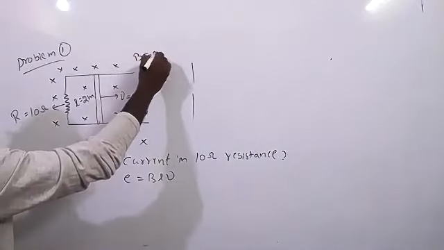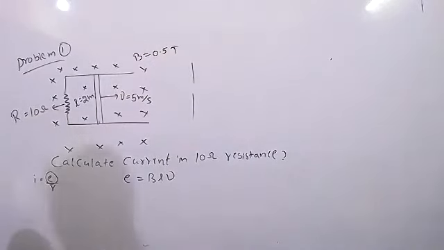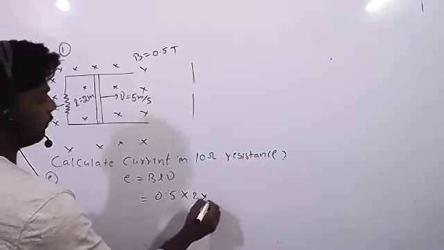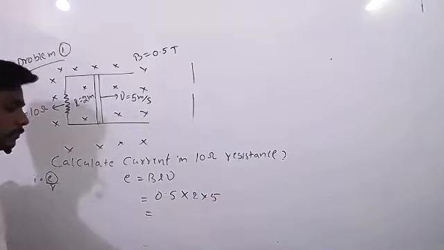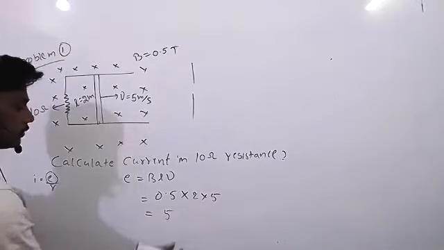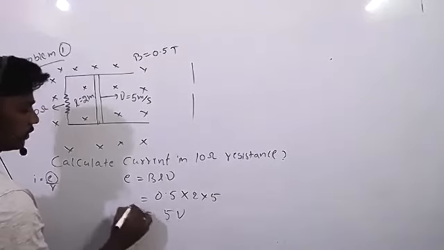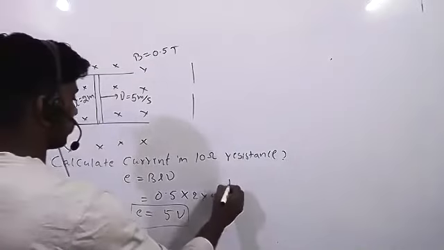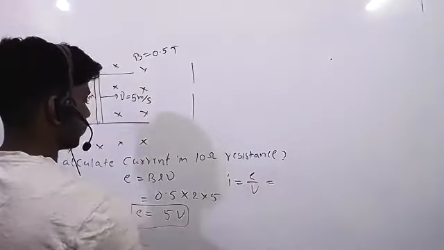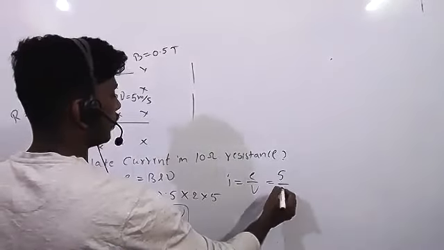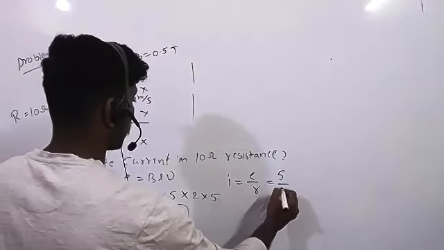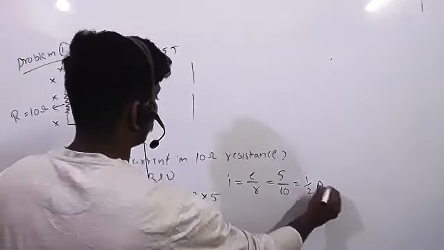Here B is 0.5 Tesla. B given and L given. So B equals 0.5, into L equals 2, into V equals 5. Then you will get 5 volt. Once we get E, they are asking current. I is equal to E by R. E equals 5, R equals 10, so 1 by 2 ampere. That means 0.5 ampere.